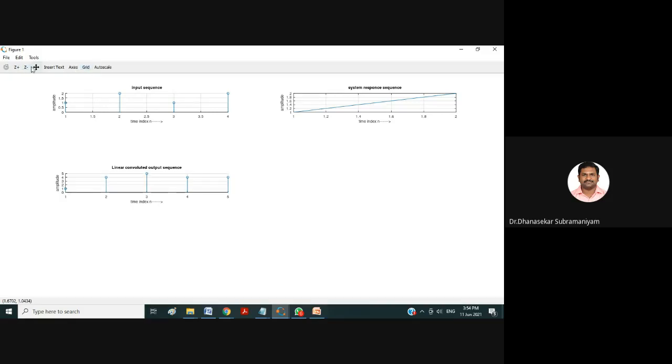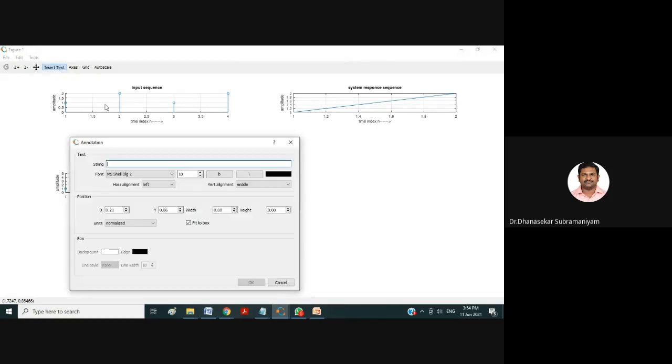And similarly, you can zoom this. This is for zooming the waveforms. Okay, zoom in, zoom out, and you can pan this output. You can choose this, or you can insert the text. If you want to insert some text anywhere, you just click on this. First you click the figure, then you go for insert text and type something.